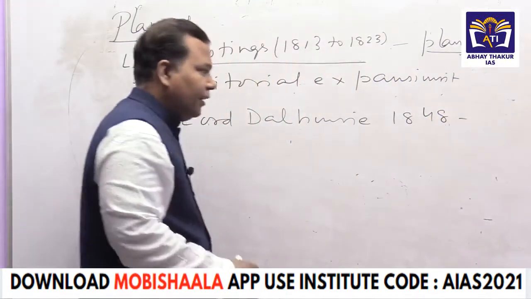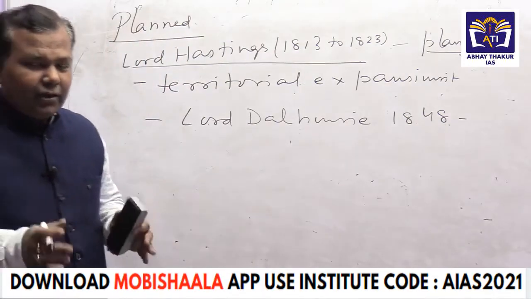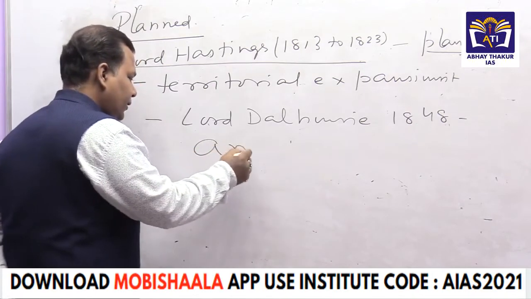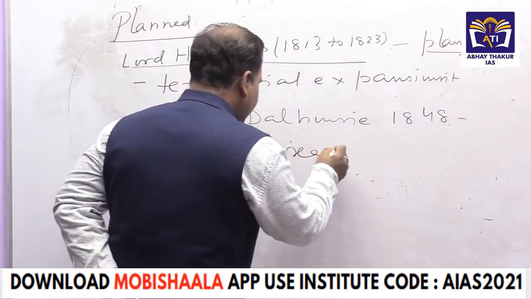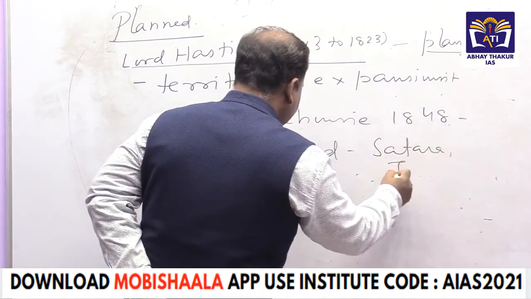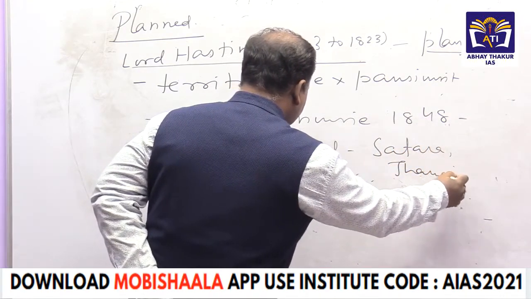Lord Dalhousie annexed, the historical word we are using here, annexed so many smaller states. You have to give one or two examples. Annexed so many smaller states like Satara, Jhansi, etc.